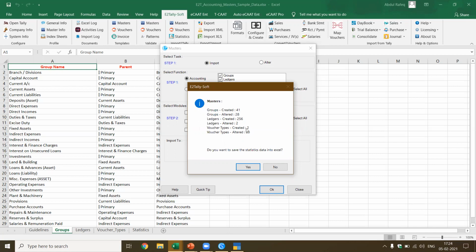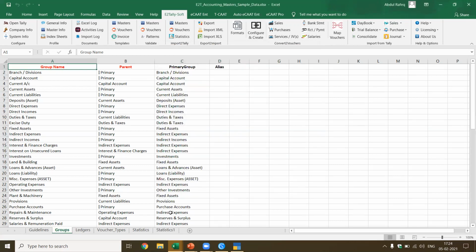And then we had voucher types. It created 2 voucher types. It altered 23 voucher types. So in the case of import, if there are already existing masters, those will be altered. If those do not exist, they will be created. Do you want to save the statistics? I say yes. So it will add the statistics.